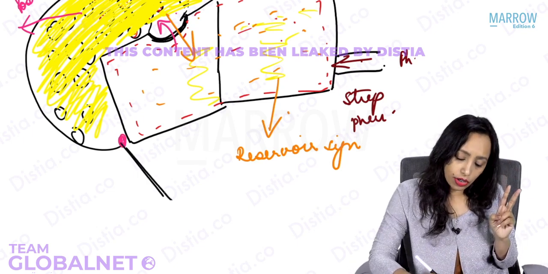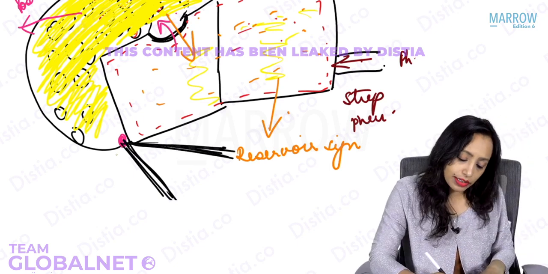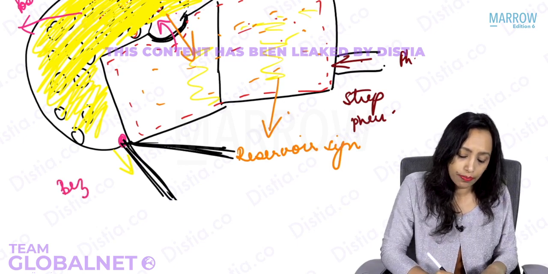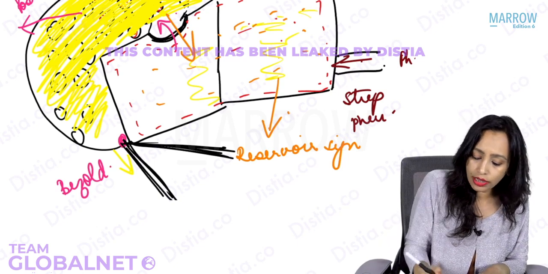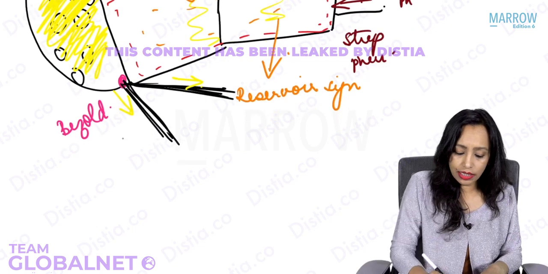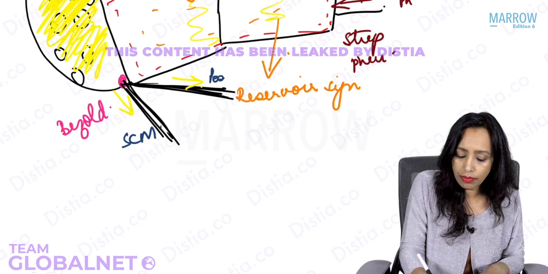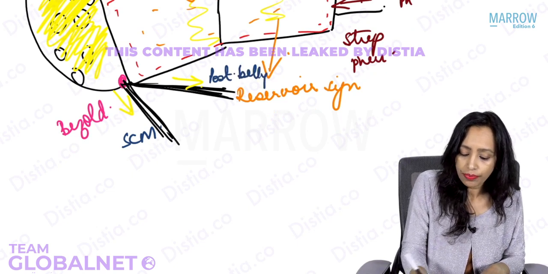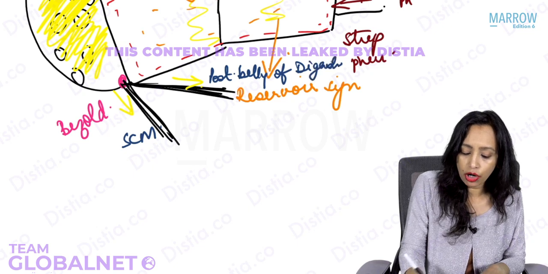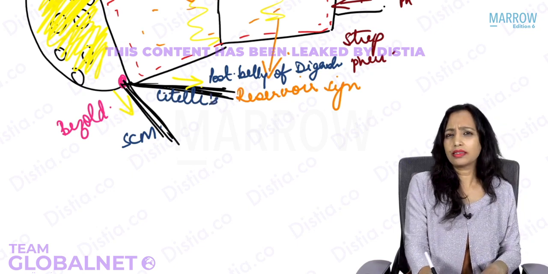Yes, one is the sternocleidomastoid, the other is the posterior belly of digastric. So if the abscess tracks down along the sternocleidomastoid, then this is what is known as Bezold abscess. And if it tracks along the posterior belly of digastric, then this is what is known as Citelli's abscess.